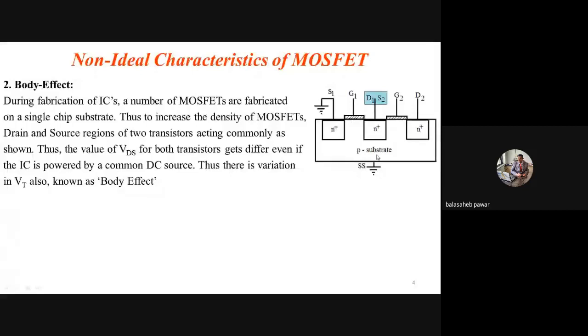Similarly, the second transistor is also there. You will observe the drain region of the first transistor is acting as the source region of the second. That means this N plus region is common to both transistors. For the first transistor it is acting as a drain, and for the second transistor it is acting as a source. Is it okay?